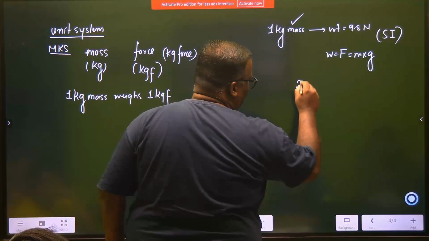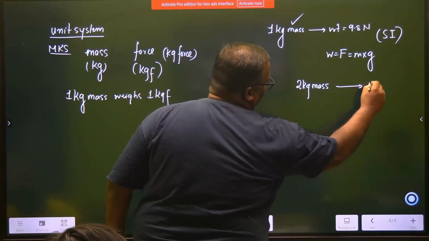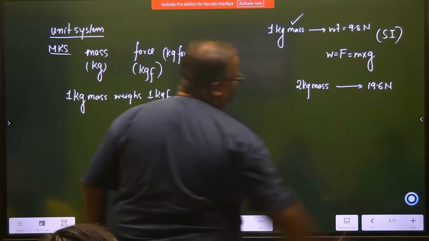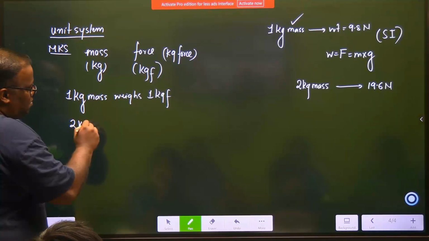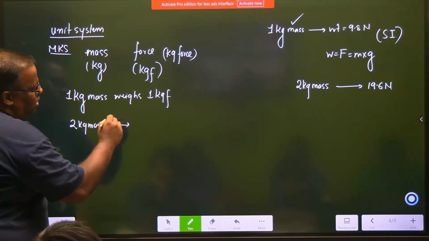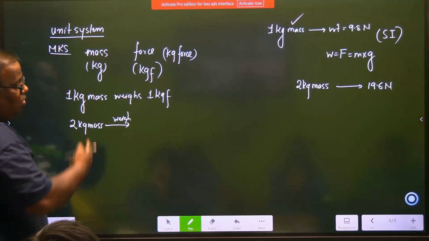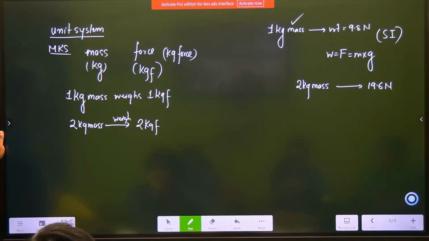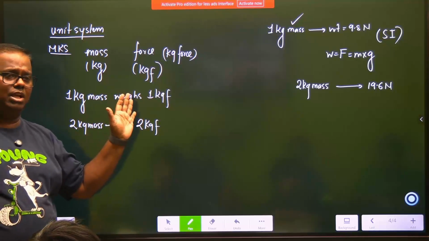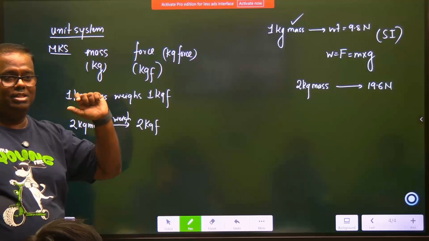Now let's say you have a 2 kg mass out here. A 2 kg mass will have a weight of how much? 19.6 Newton in the SI system. However, here a 2 kg mass will weigh how much? Can you tell me? 2 kg force. Have you understood? 1 kg mass, this is the concept it has taken. There is no g here. The concept of g is there only in SI. Understood?